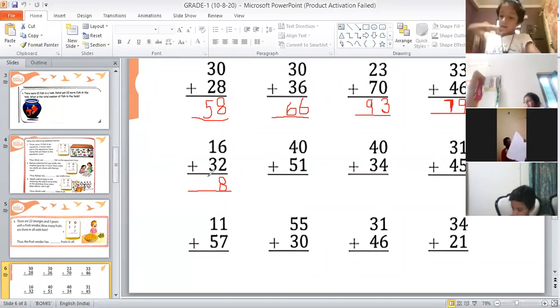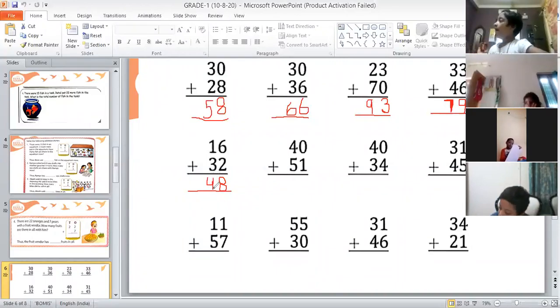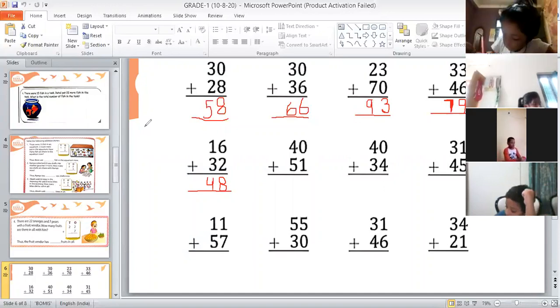After 1, 2, 3, 4. Not 5, 4. You have to count forward only 3 after 1. So answer is 48. Yes, children, answer is 48. Now it's correct.